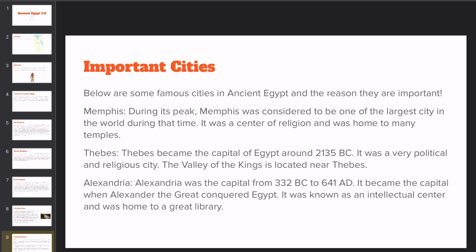Now, we'll be talking about the important cities. First, Memphis. During its peak, Memphis was considered to be one of the largest cities in the world during that time. It was a center of religion and was home to many temples.